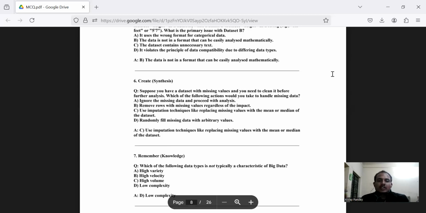Here, option C, which says to use imputation techniques like replacing missing values with the mean or median of the data set, is the correct option.